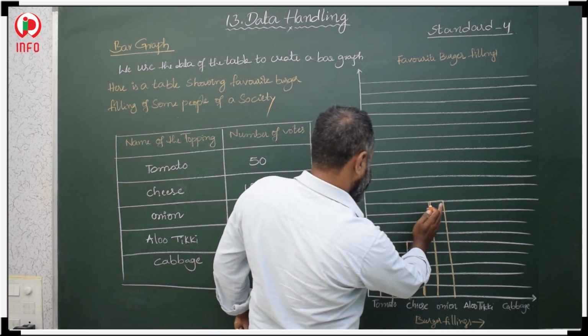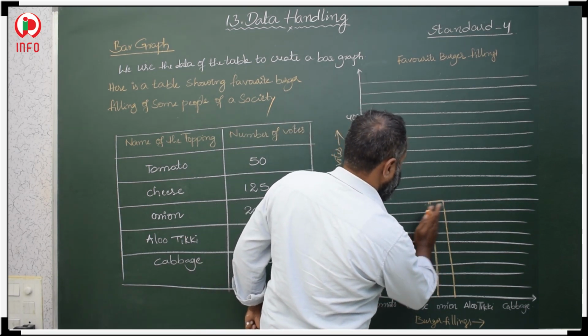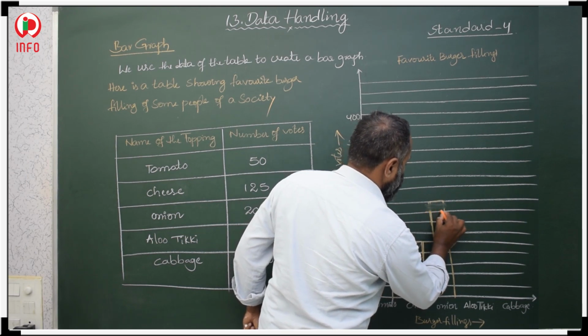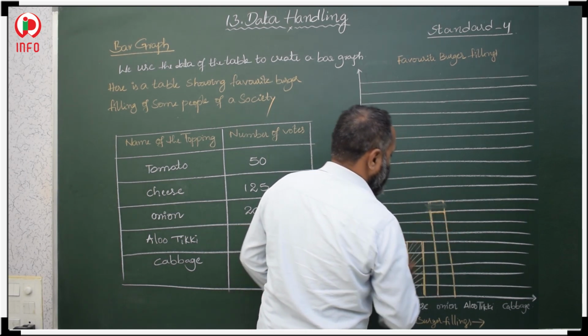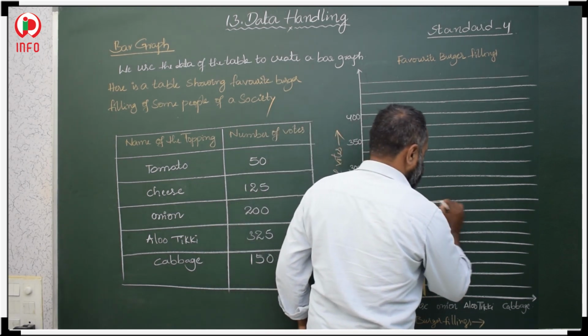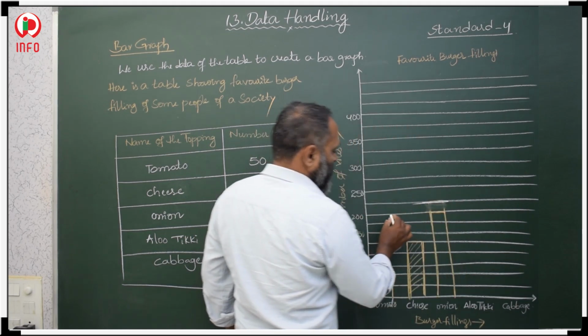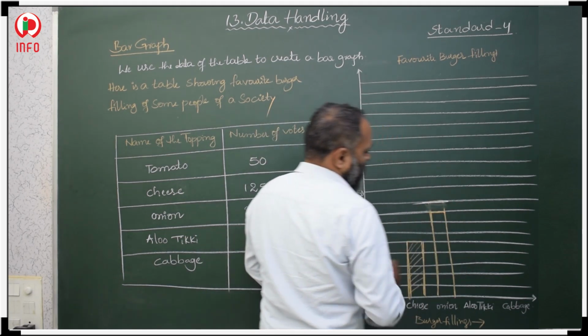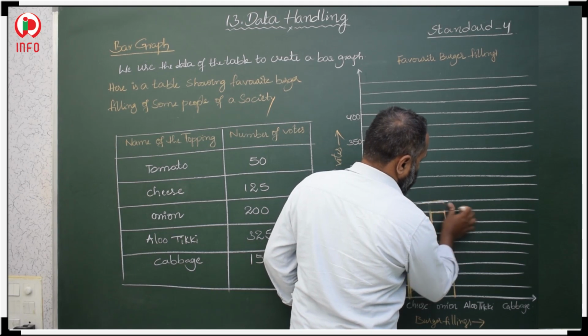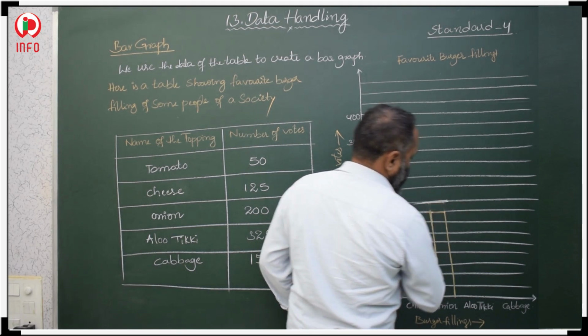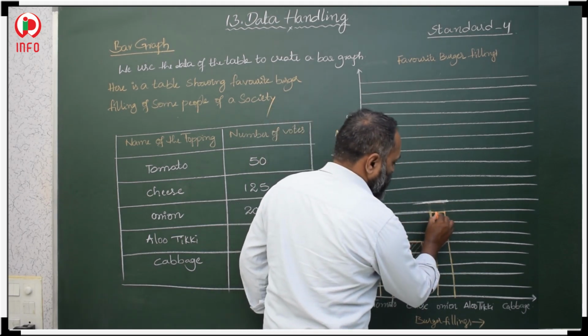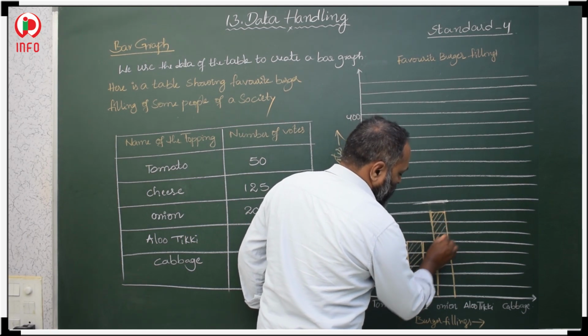So this is 200, not 225. Draw till here only. Okay, 200. Here we have 200. This is the 200 bar.